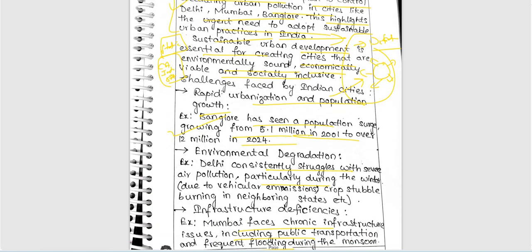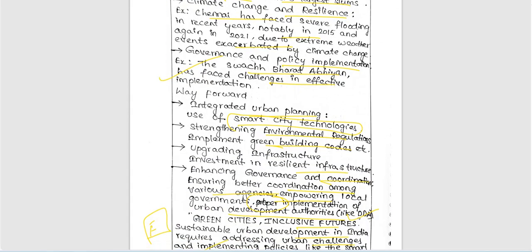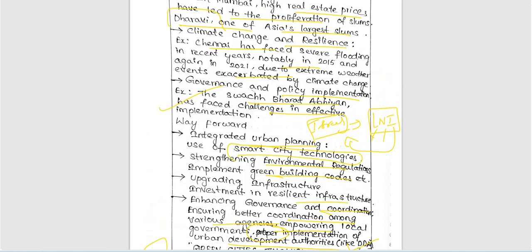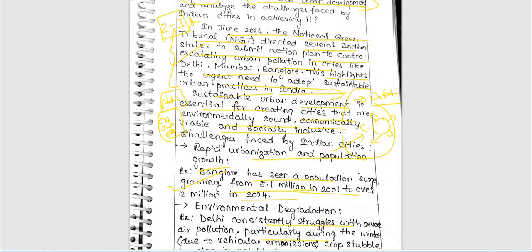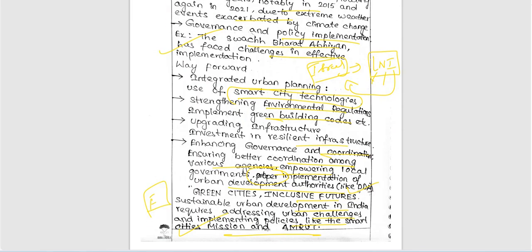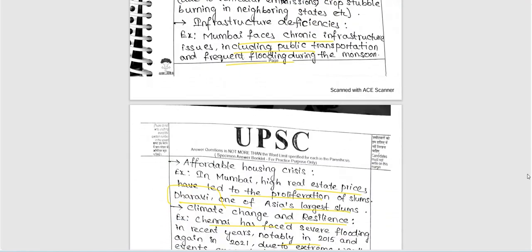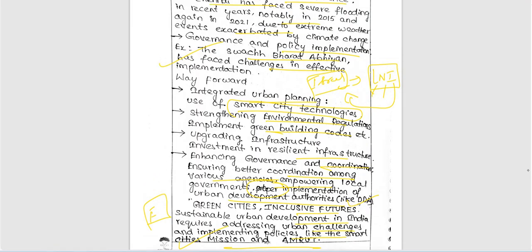Except that, all important things were included here. And regarding water management, we can include Israel's water management strategy or technology transfer to India. We can include it as the LNI technique, local, national, international, as an Israel technique. That will be a good input here. Apart from that, nothing else. Improvements, very, very good. She has included each and every point, including examples also. Very good. We can give 5 out of 10 marks here. Very good. Keep it up.